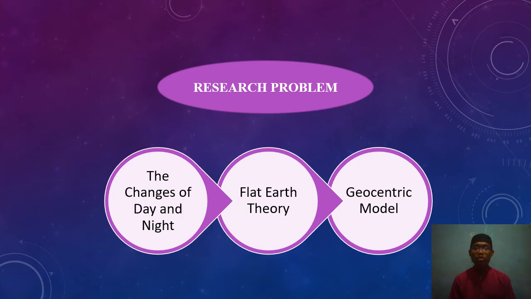Regarding the research problem, there are some problems that we can find about this topic. First, about the change of day and night. What is the relation between the revolution and the rotation of Earth with the change of day and night? And the second one is about the flat Earth theory, that some people said that our Earth is actually flat. And the last is about the geocentric model, because some people said that the Earth is the center of the universe, not the sun. So the sun revolves around the Earth.